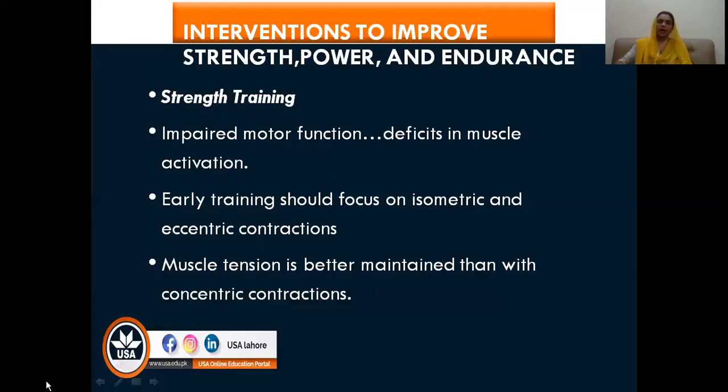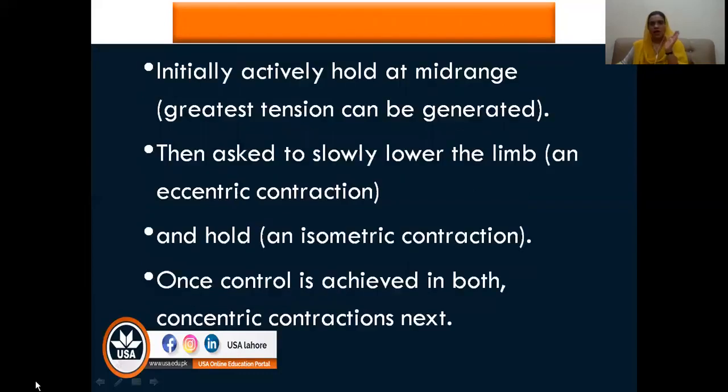So whenever you are performing strength training for a neurological patient, first of all, in the start, you will try to make the patient hold the position in the mid range. Say you are training the elbow flexor or elbow extensor. You will make the patient hold this position in the mid range, because, as you have already studied, in the mid range the muscles are most efficient due to their angle of pull. This is part of isometric contraction.